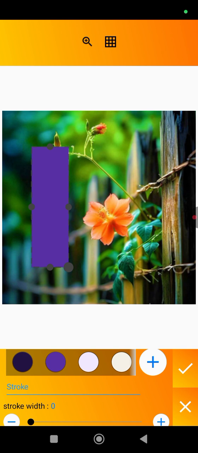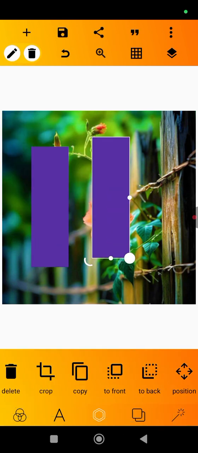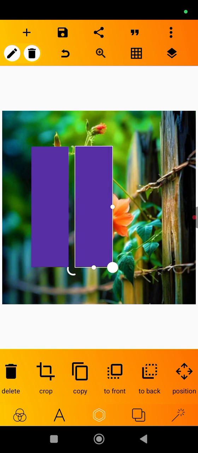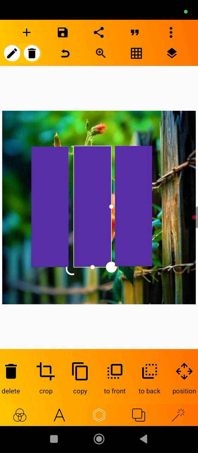You understand? So I'll duplicate this, bring it closer. I'll duplicate it again and bring it closer, just like this.